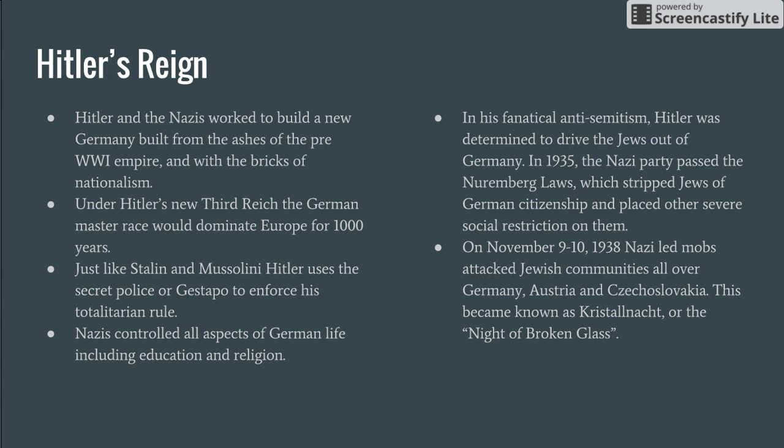By the way, at this point in 1938, obviously the Nazis and Hitler have annexed Czechoslovakia. We'll talk more about that later when we get into the ins and outs of World War II. This became known as Kristallnacht, or the Night of Broken Glass.